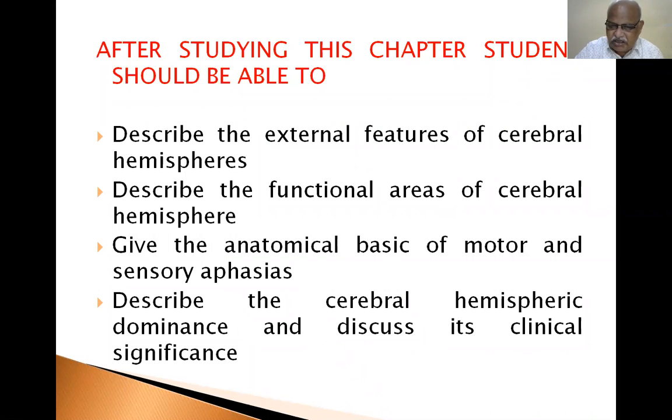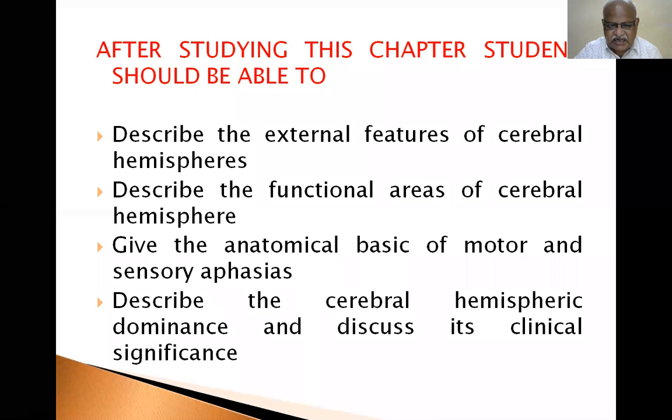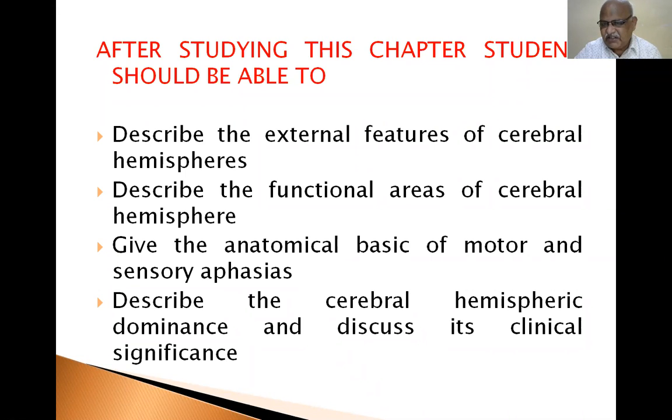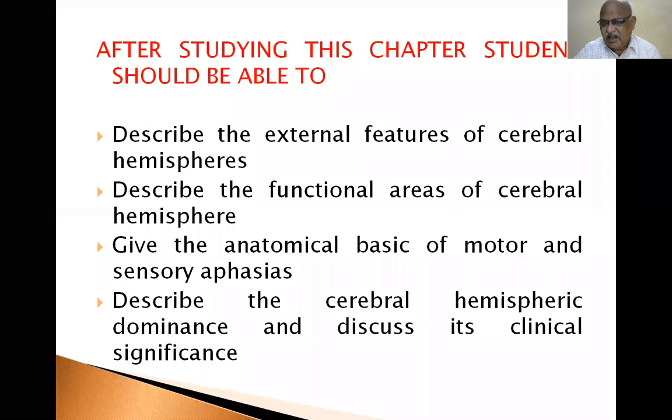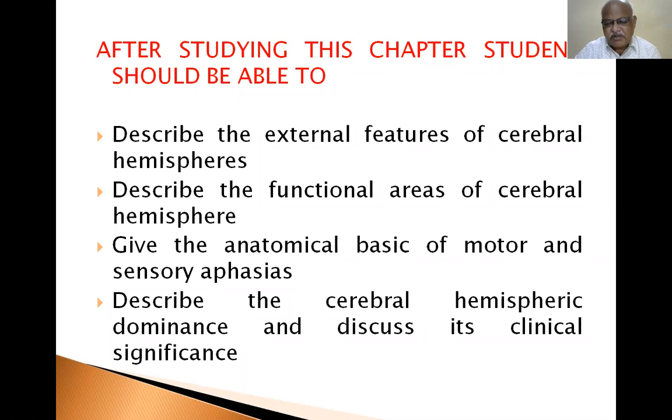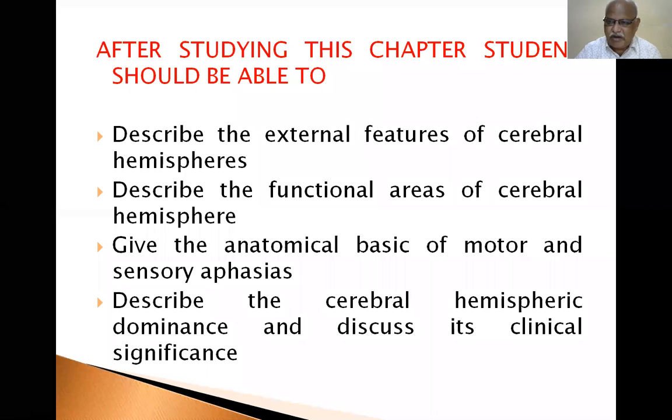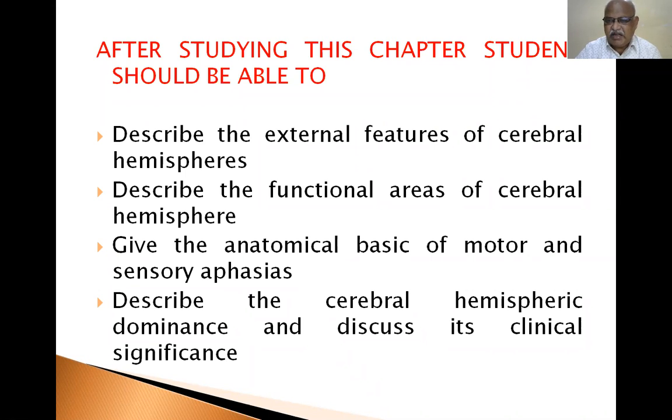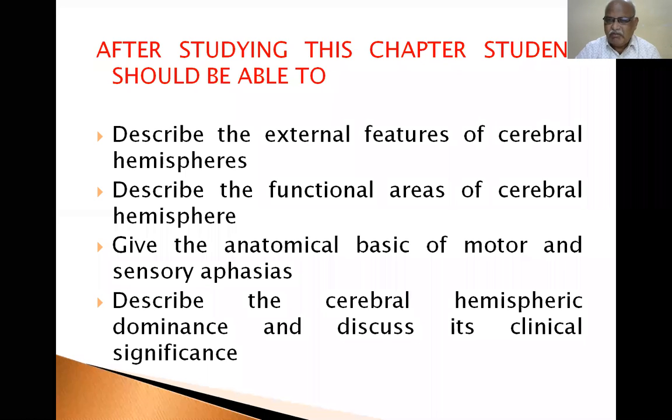And you must be able to give the anatomical basis of motor and sensory aphasias. Aphasia means loss of voice. Describe the cerebral hemispheric dominance and discuss its clinical significance, because there is a right cerebral hemisphere and a left cerebral hemisphere. Which cerebral hemisphere is dominant in individuals? In some the right cerebral hemisphere is dominant, in some the left cerebral hemisphere is dominant, in some both are in a balanced manner.